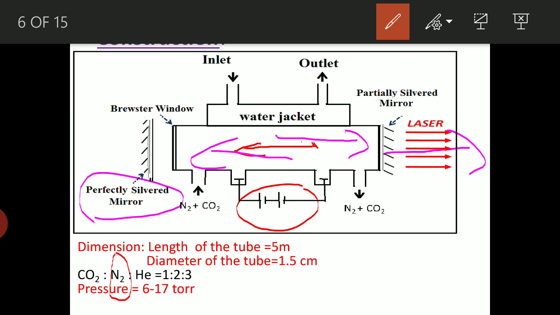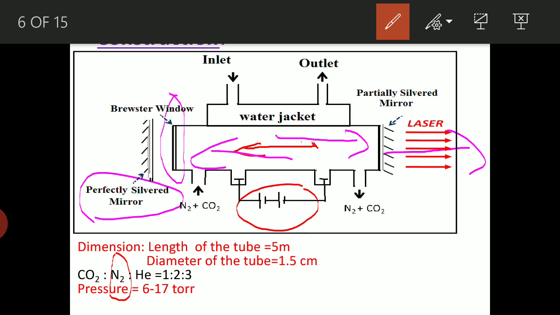Now the question is, what is the role of the Brewster's window? The role of the Brewster's window is to get plane polarized light. In the energy level diagram, you can see there is every possibility that it may jump from E5 directly to E3, E2, or through the ground state. So different wavelengths will come out during this process.